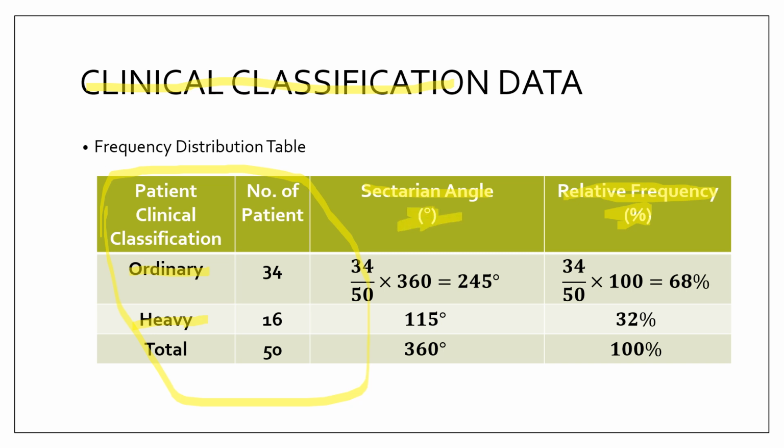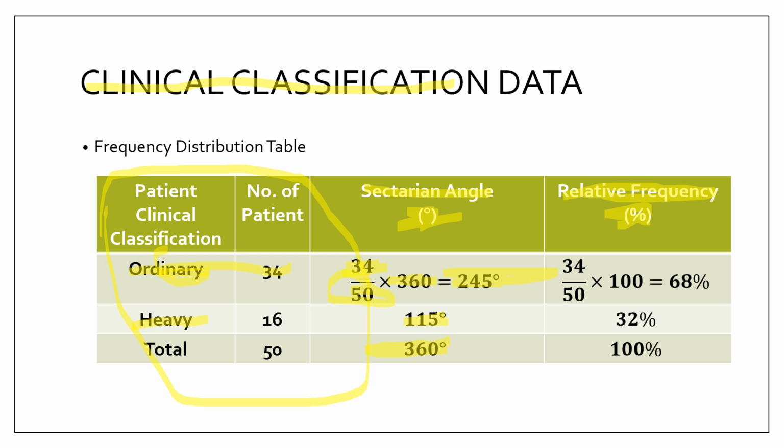Simply, the number of patients for ordinary cases, 34, divided by the total number of patients and times 360, gives 245 degrees. For heavy it is 115 degrees. This is just rounded up, as I get decimals and round up. The total is 360 degrees.